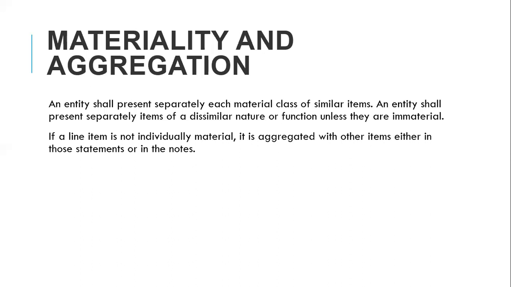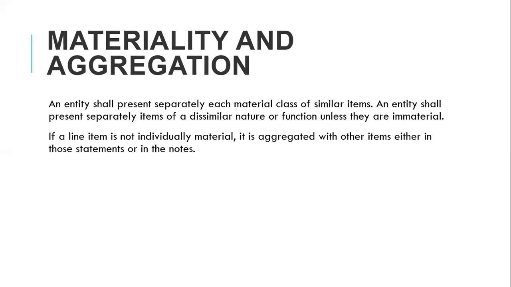Materiality and aggregation. An entity shall present separately each material class of similar items. An entity shall present separately items of dissimilar nature or function unless they are immaterial. So you have to be very careful so that you don't clutter the financial records with unnecessary information.